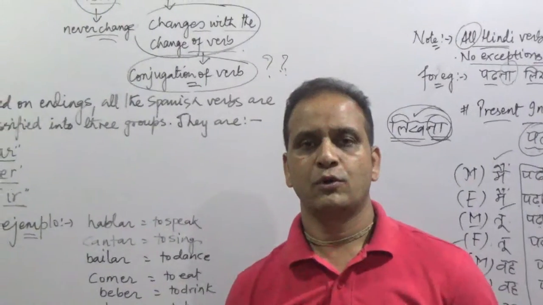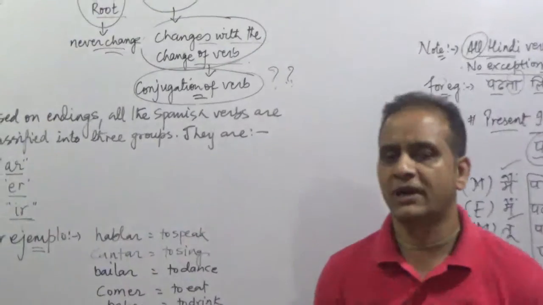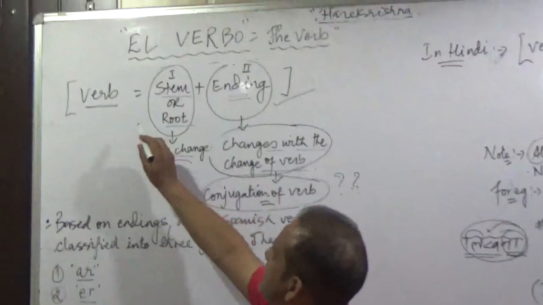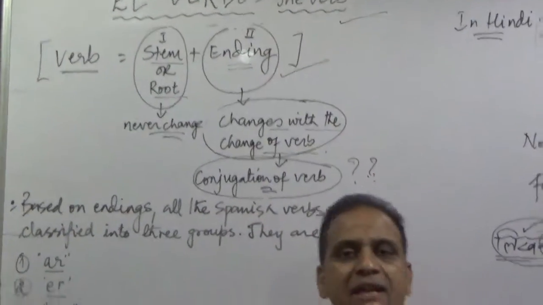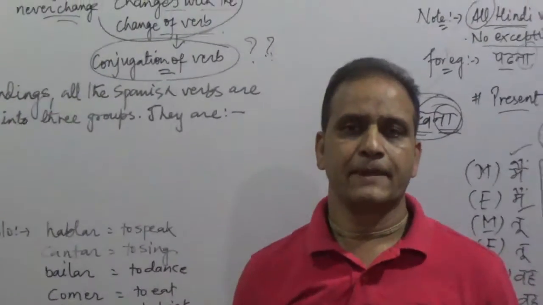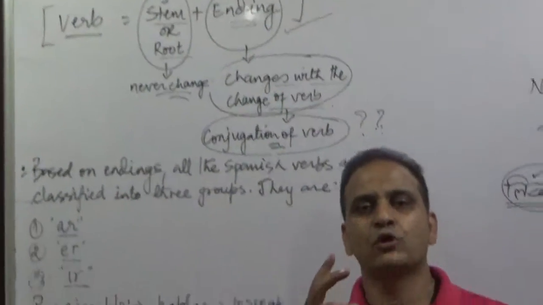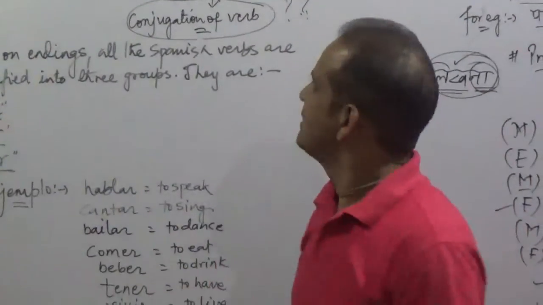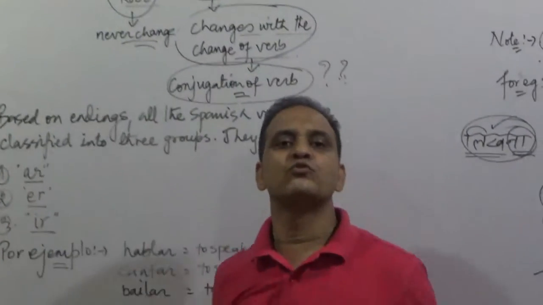El verbo, ¿qué significa el verbo en inglés? What do you mean by el verbo in English? In English, it means the verb. Y en español, el verbo tiene dos partes. In Spanish, verb has got two parts.